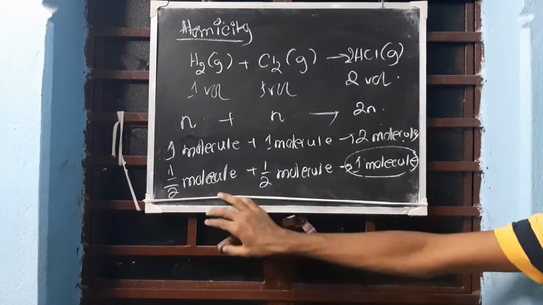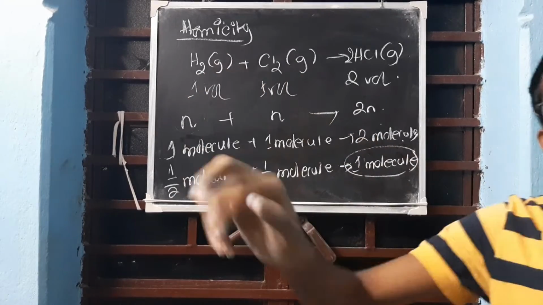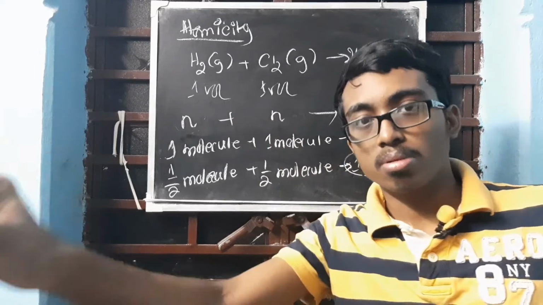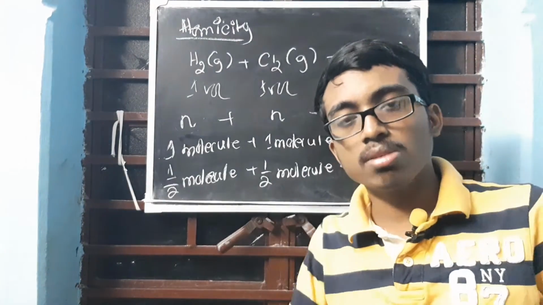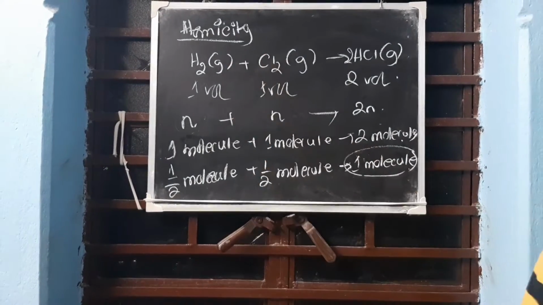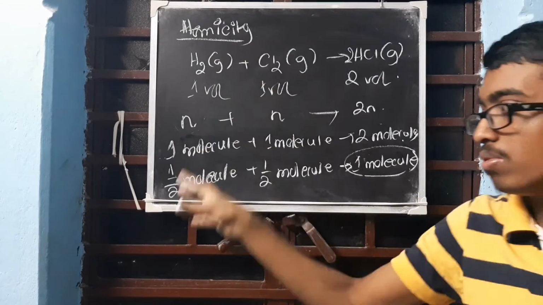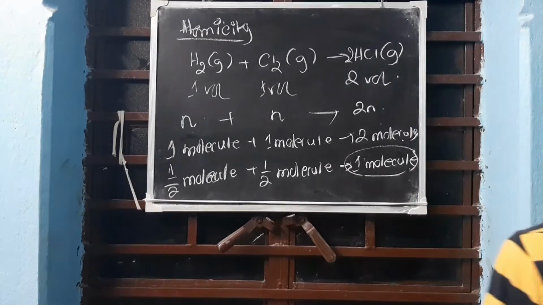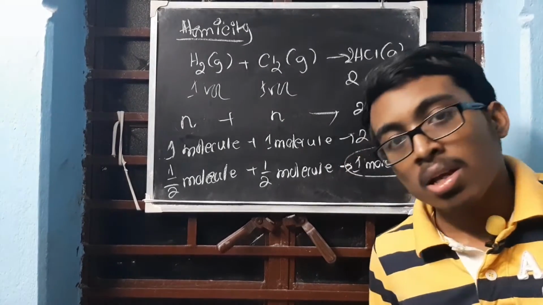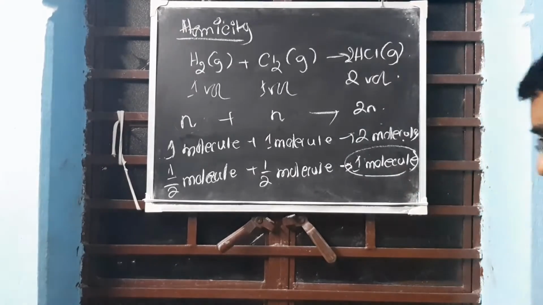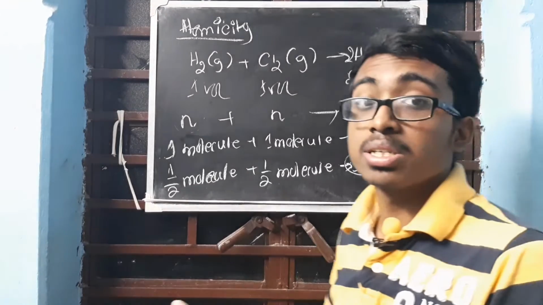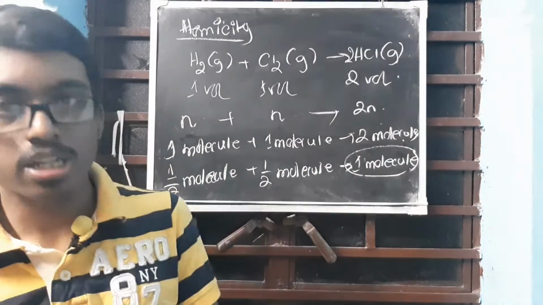Clear? So what can we say about the atomicity of hydrogen? Hydrogen has 2 atoms. Atomicity is what? Number of atoms present in 1 molecule. So what is the atomicity of hydrogen? 2. What is the atomicity of chlorine? 2. Clear? Understood? This is how we are going to determine the atomicity using Avogadro's law. Now, from this same thing, you can also get the chemical formula, that is molecular formula.